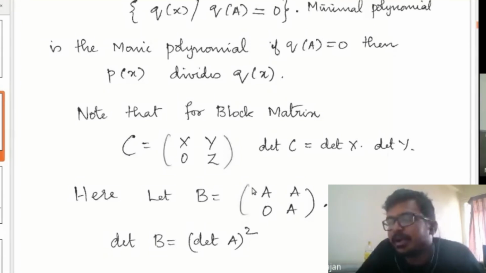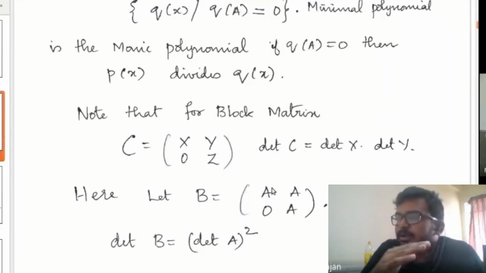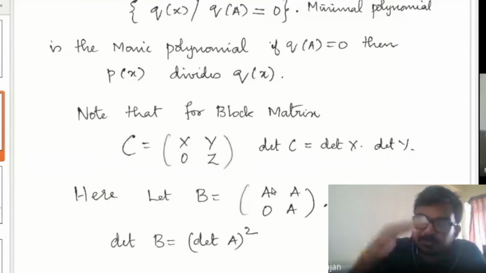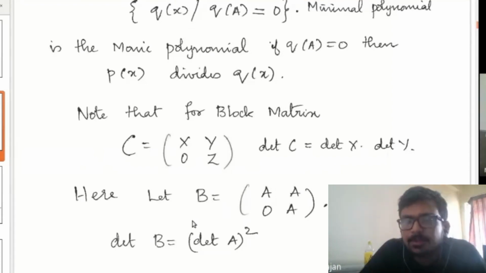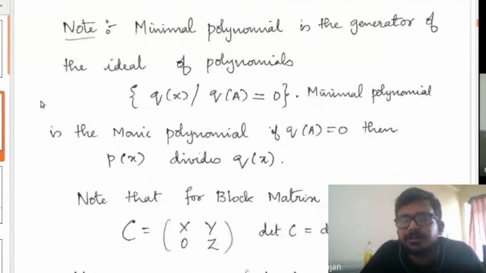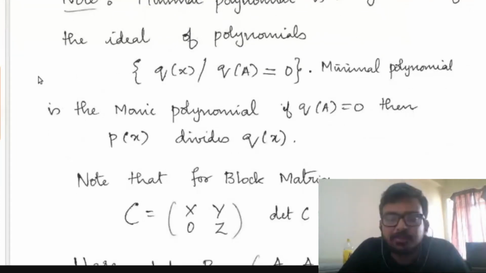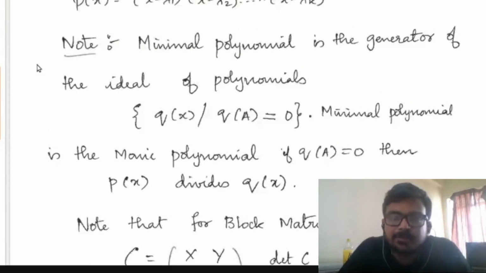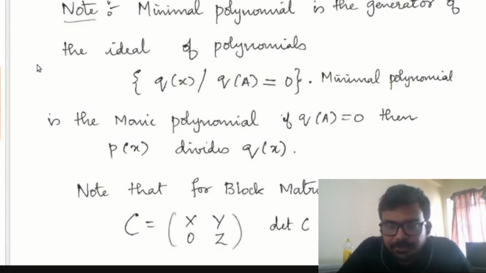But here B is not the identity matrix. It's an upper triangular matrix with non-zero entries above the diagonal. So this will lead to a contradiction. So the second option B is wrong. You just apply this result. So A equal to the identity matrix cannot be possible. So we will go further.